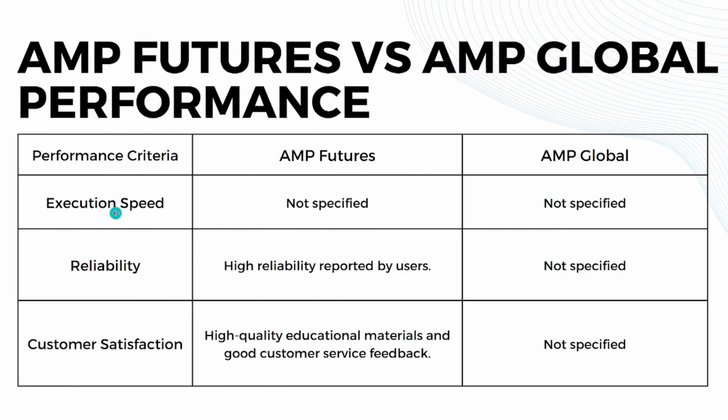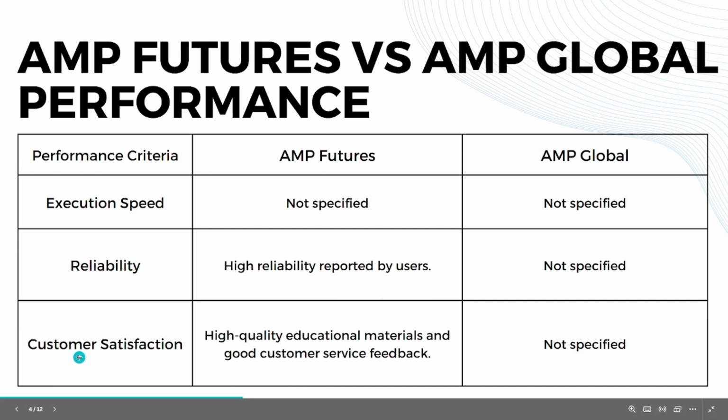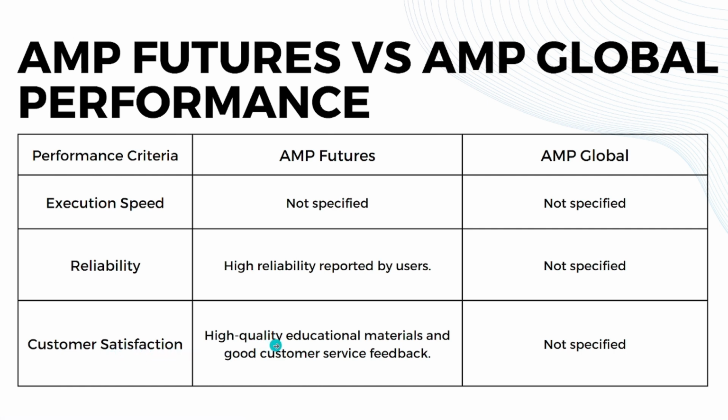When it comes to execution speed, AMP Futures and AMP Global don't specify their execution speed, but let's expect that they're fast. When it comes to reliability, AMP Futures has high reliability reported by users, while AMP Global doesn't specify it again. And lastly, for customer satisfaction, AMP Futures has high quality educational materials and good customer service feedback, while AMP Global doesn't specify it on their website, but expect it to be the same as AMP Futures because they're the same. So that's it for the performance of AMP Futures and AMP Global. Expect that they're the same.